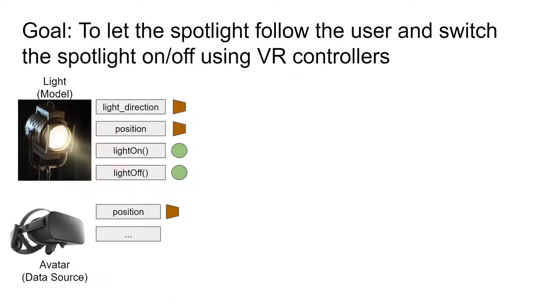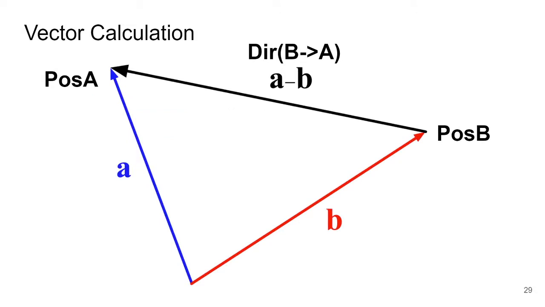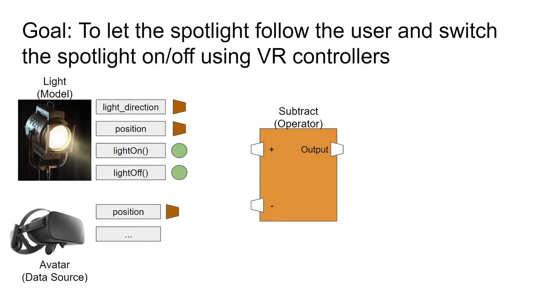Each model or data source will have a list of attributes such as position and light direction, and a list of methods such as light on and light off, which indicate the actions that an object can take. To do that, we first introduce a simple vector calculation: direction B to A equals position A minus position B. So here we have a subtract operator that takes two inputs on the left and produces the computational result as output on the right.